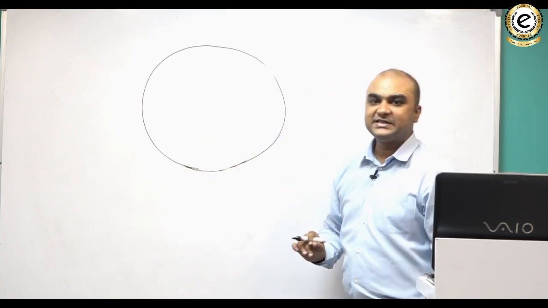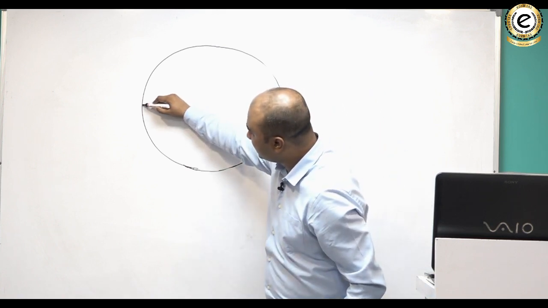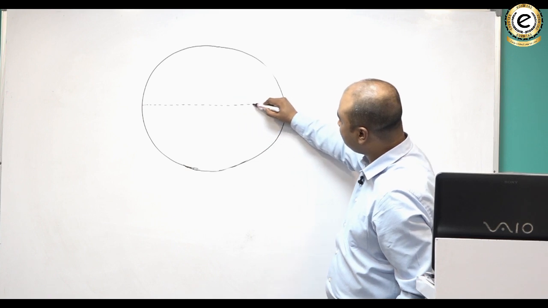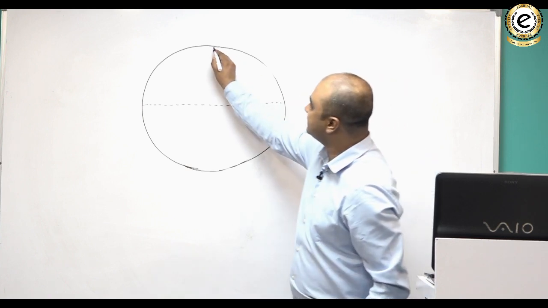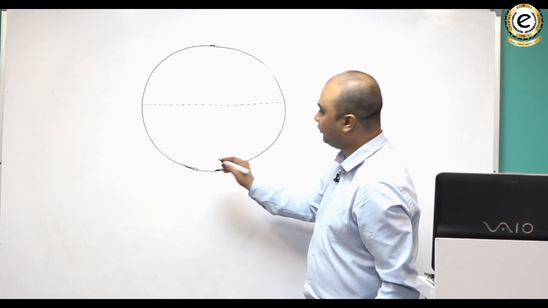Suppose this is our Earth, and this is the equator, and this is our North Pole, and this is the South Pole.